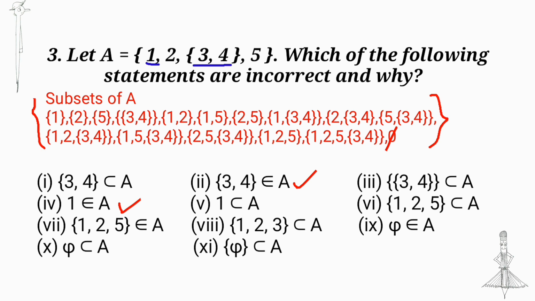And the option with 5 ∈ A as stated is not correct. Seventh question, {1, 2, 5} ∈ A is not correct because 1, 2, 5 are elements of A but the set {1, 2, 5} is not an element of A. Then I take subsets.